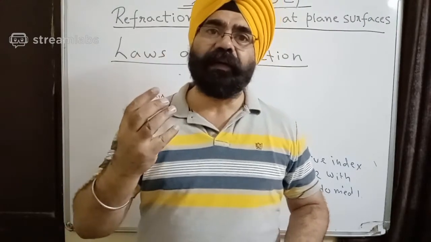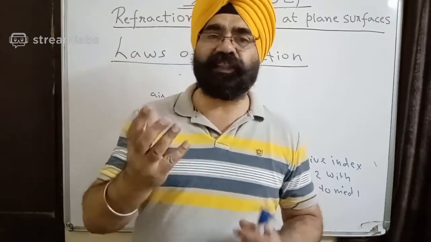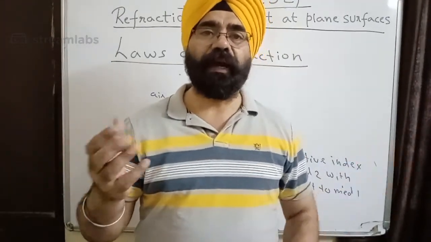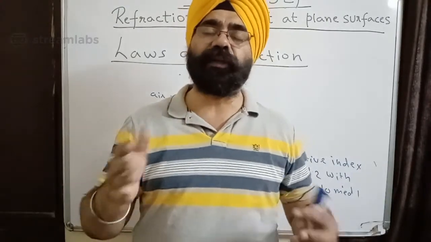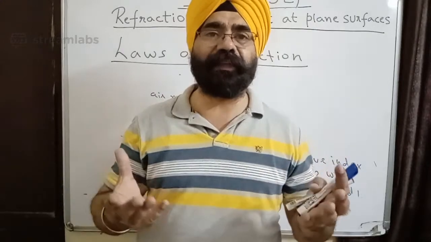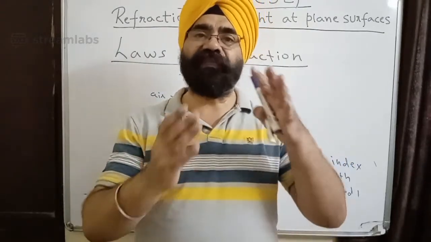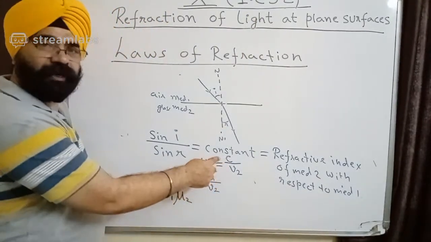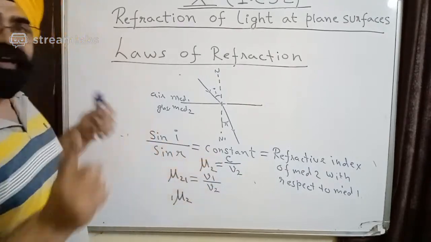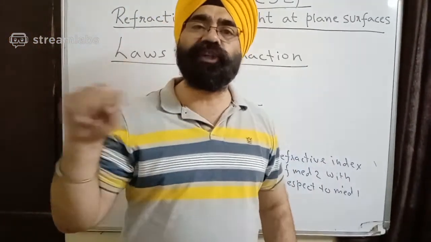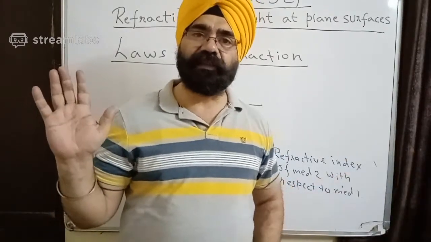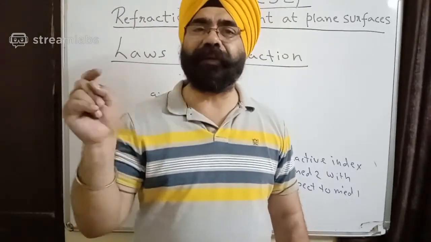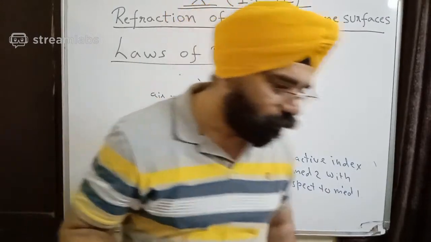Kritika, when we are comparing the speed of light in a medium with respect to speed of light in air or vacuum, which is the greatest, refractive index will always be greater than 1, because in no other medium can the speed of light be greater than the speed of light in vacuum or air. So if I am comparing the speed of light in a medium with that of speed of light in vacuum, then I call it absolute refractive index. I express it only as mu g for glass. I don't write anything else. If I'm expressing relative refractive index, then it becomes two mediums. So if only one medium is written, it means it's absolute refractive index, right?